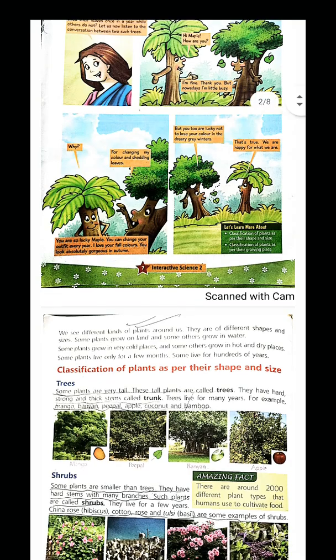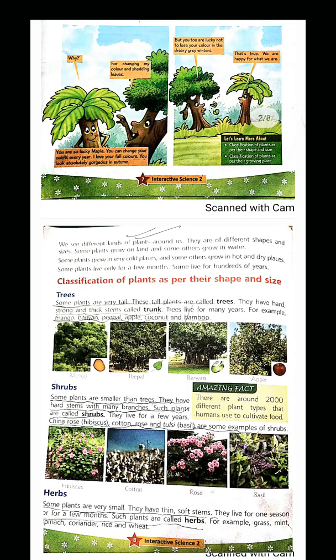Then you know that we have shrubs. Shrubs are the plants that are not very tall and they have a hard stem with many branches. So these are called shrubs. The examples of shrubs are hibiscus, china rose, cotton rose, and tulsi.